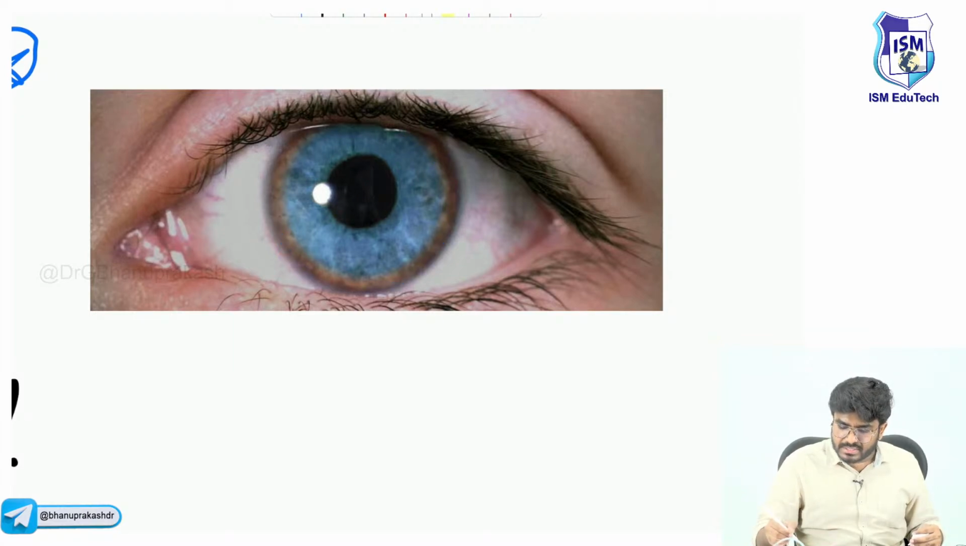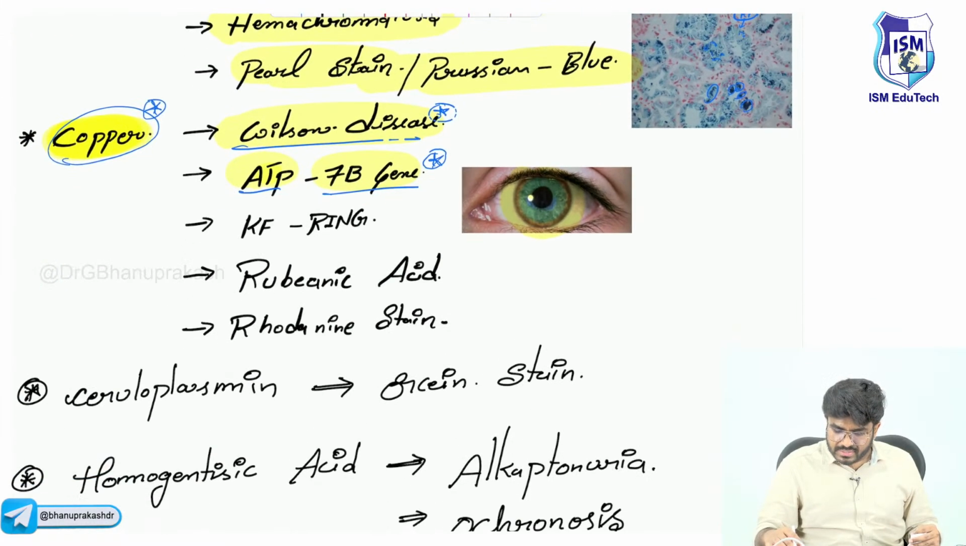Copper deposition in the eyes, sir. Do you know what this is called? KF rings, Kaiser-Fleischer rings. Okay, so we will call it KF rings. KF rings are seen in which condition? Wilson disease. Due to what? Copper deposition. Why Wilson disease? ATP7B gene mutation. Okay, ATP7B gene mutation.